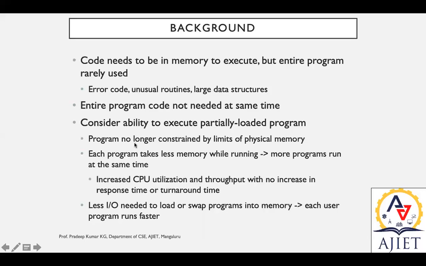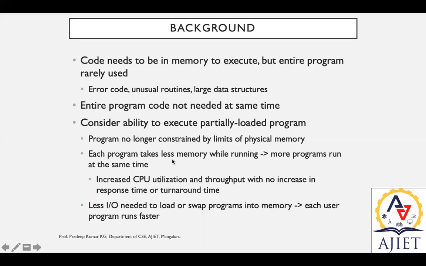That means the program is no longer constrained by the limits of physical memory. There is no limit at all. Some situation may arise where, during the runtime, the program is not sufficient, or the program may generate a large amount of data. At that time, the physical memory available in the machine is not sufficient. Then what happens? We need some additional memory space.